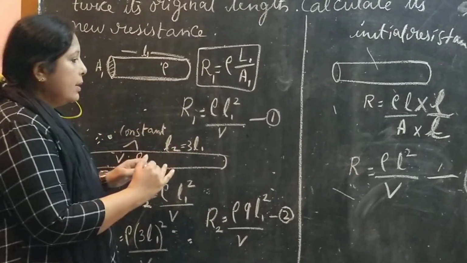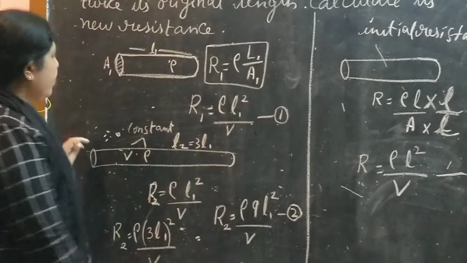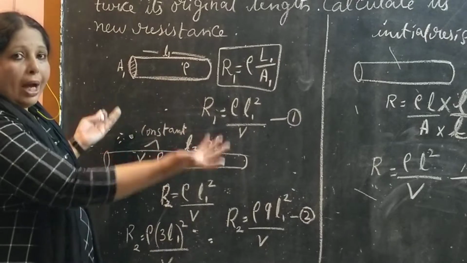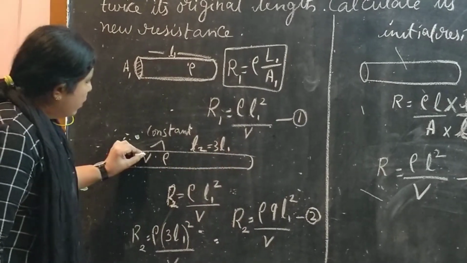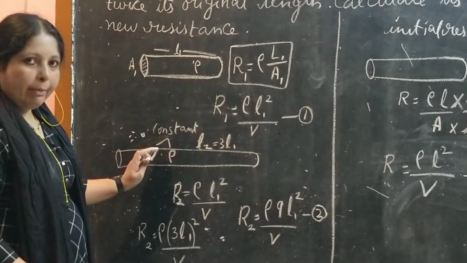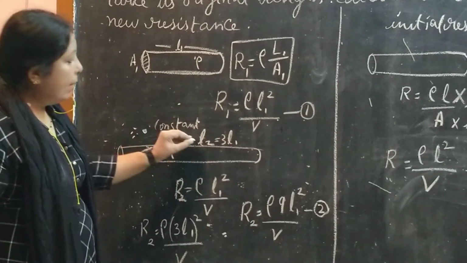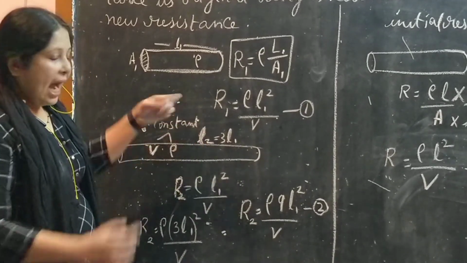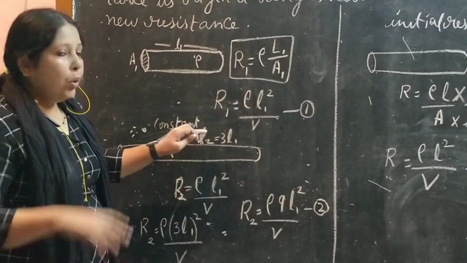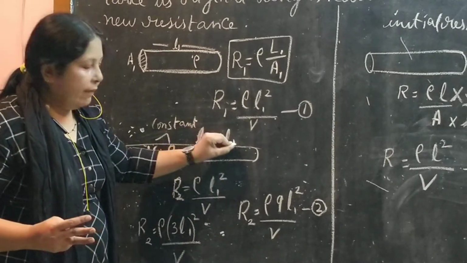Now what happens? We got the first equation here. The same thing I have written. Now we have stretched the wire by three times. Volume will be constant, resistance will be constant because same material है. क्या increase हो रहा है यहाँ पे? Length increase हो रहा है. We will take this as L2 because after changing we will name it as L2. L2 कितना हो गया? 3 times more हो गया. So we will write it as 3L1.